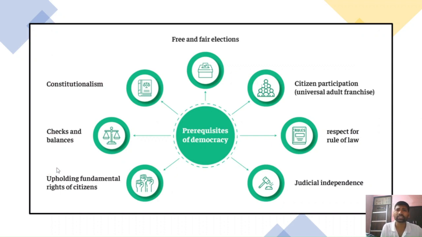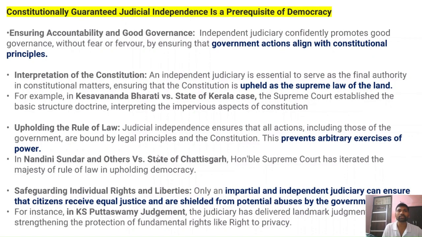The fundamental rights of the citizens are guaranteed in Part 3 of the Constitution from Article 13 to 32. So this is also very important, right? So after that, these constitutionally guaranteed judicial independence is a prerequisite. We need to look into this in a detailed manner.